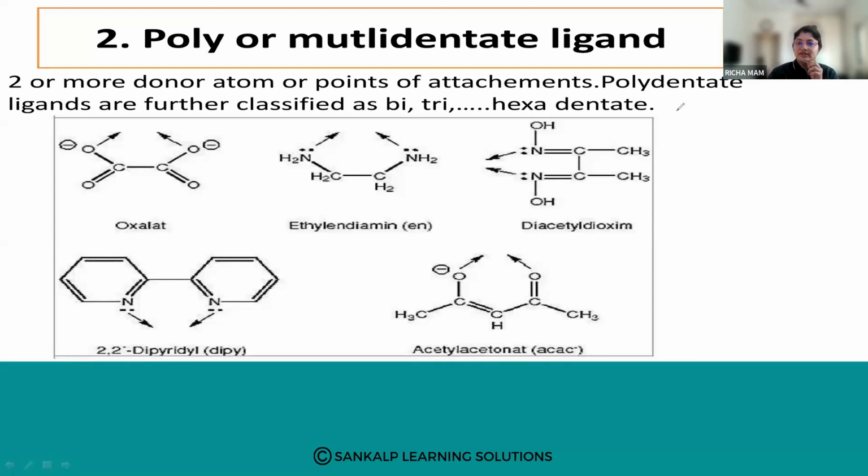Now, how are these further classified? These are classified as bidentate ligands, then tridentate ligands, then tetradentate ligands.